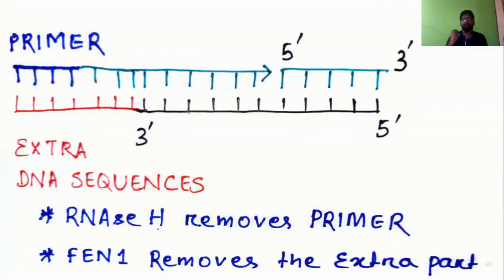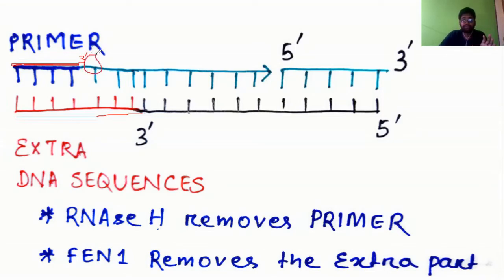After the primer addition, it will create a free 3' hydroxyl group, and to that 3' hydroxyl group our DNA polymerase will attach. You can see this portion is the extra DNA sequence, to which the primer is added here, and to that primer's 3' hydroxyl end the DNA polymerase will attach.